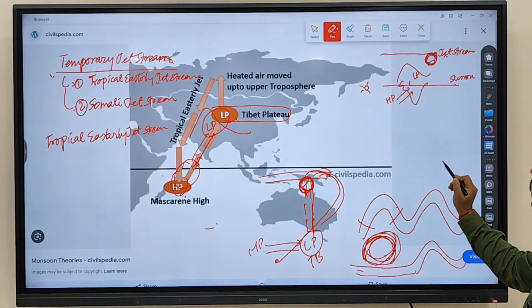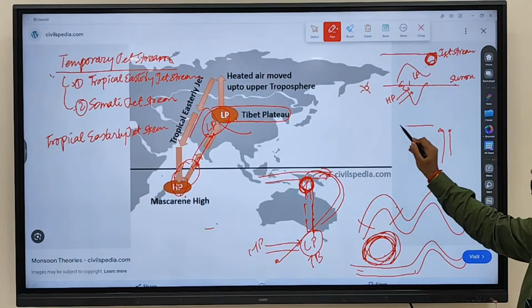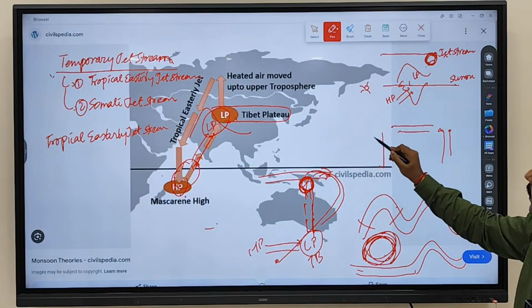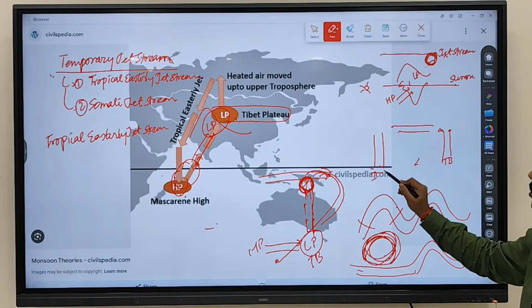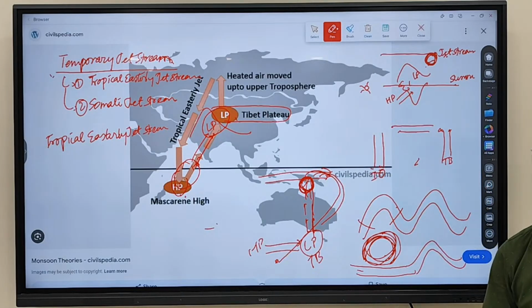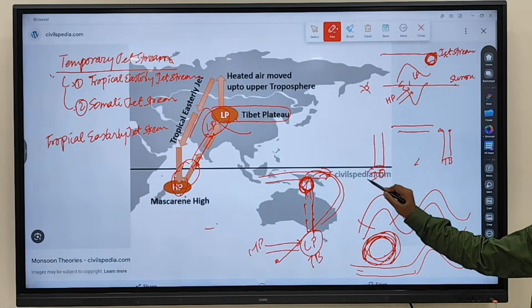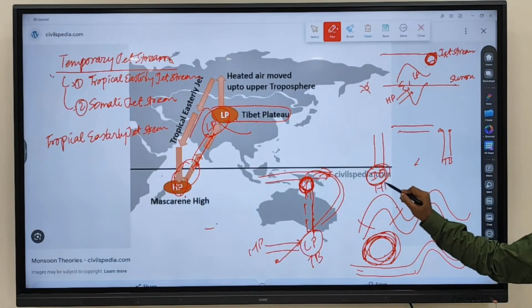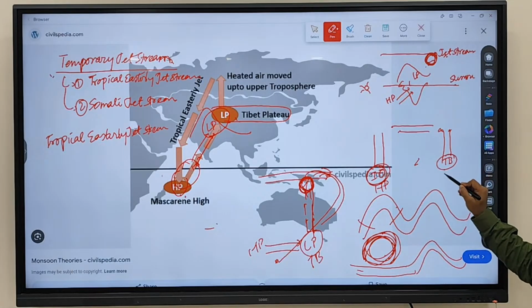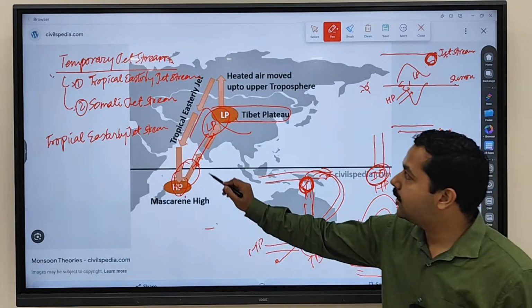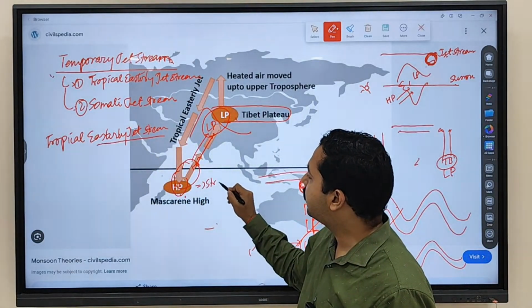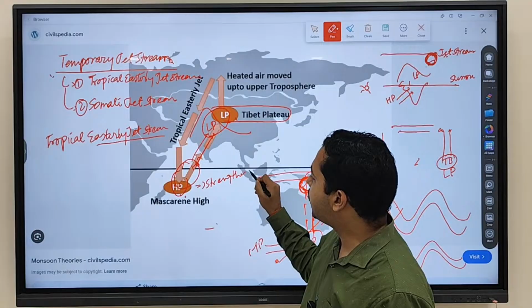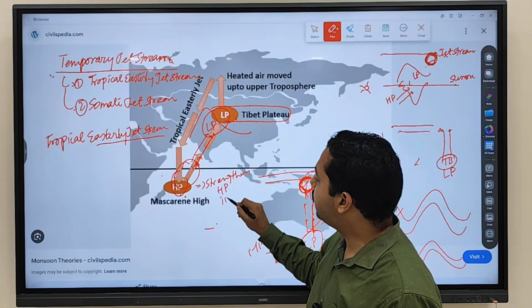So let's say the wind is rising from the Tibetan Plateau, moving into the upper atmosphere, subsiding in this region. This is the Tibetan Plateau, this is the Indian Ocean region. When wind subsides in the Indian Ocean region, which pressure is going to be formed? High pressure. When wind is rising from here, low pressure is being formed. So this tropical easterly jet stream strengthened the high pressure in the Indian Ocean region.